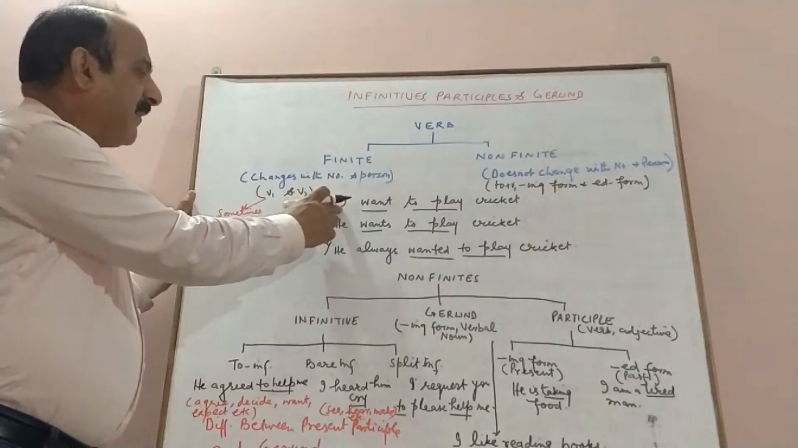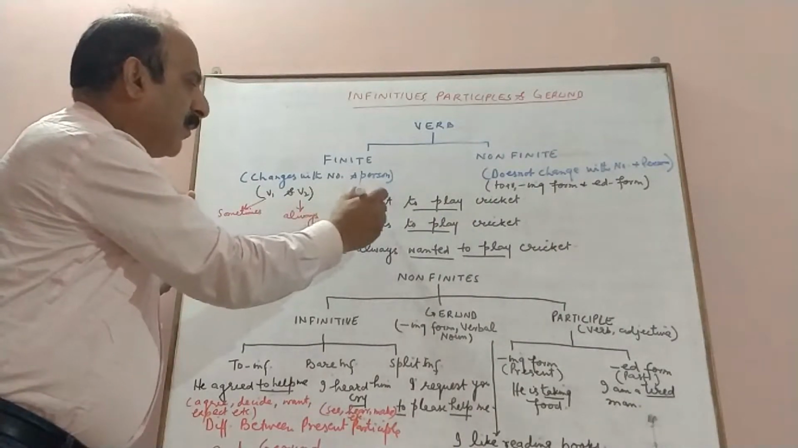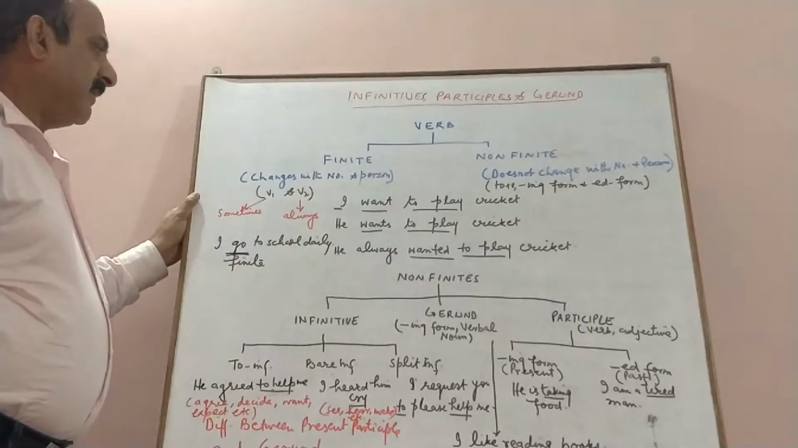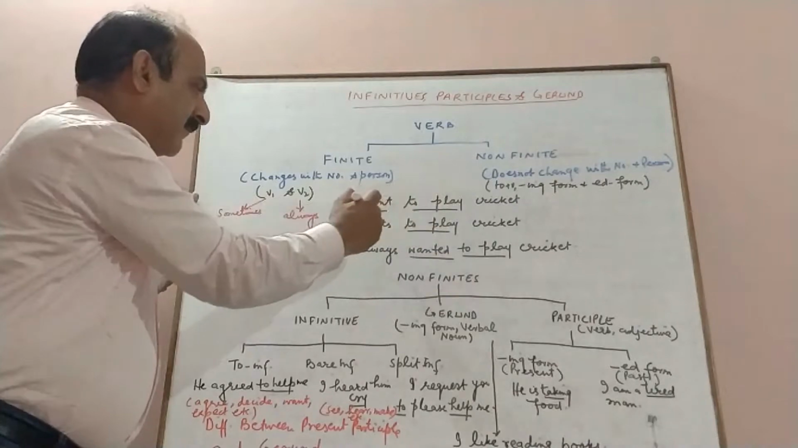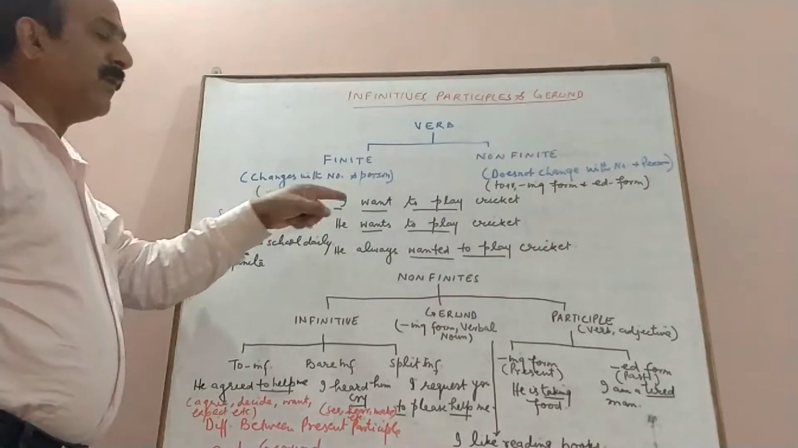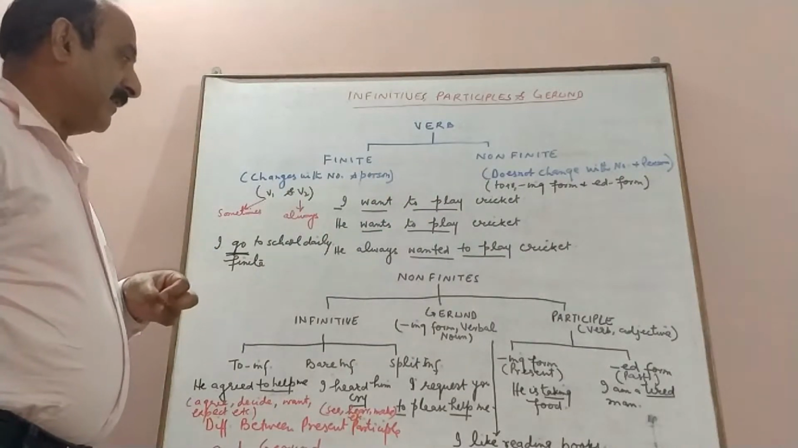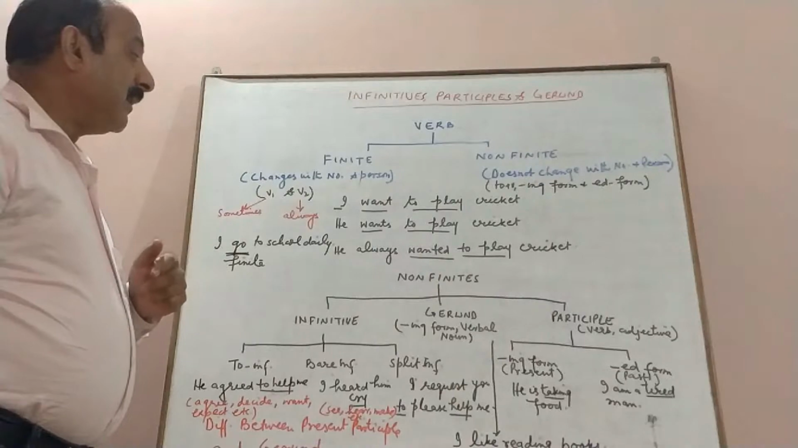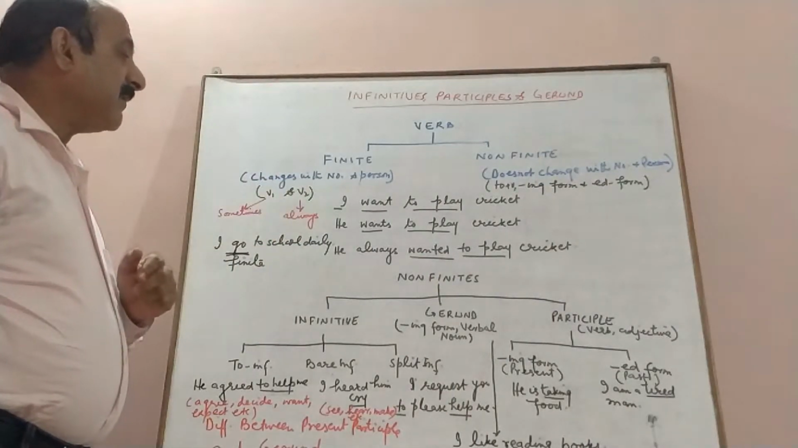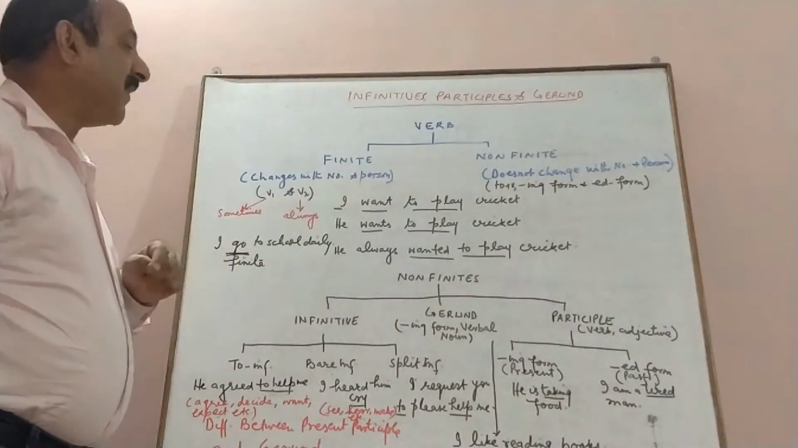For example, we have I want to play cricket. I is the subject, want to play cricket is the predicate, and we have two verbs here. Want has three forms, want, wanted, wanted, and then we have play, played, played. But because we have only a single subject here, there can be only a single finite verb. Now which one of the two is the finite verb?